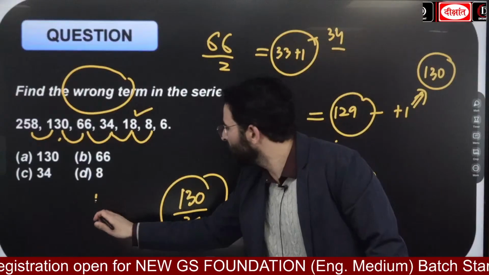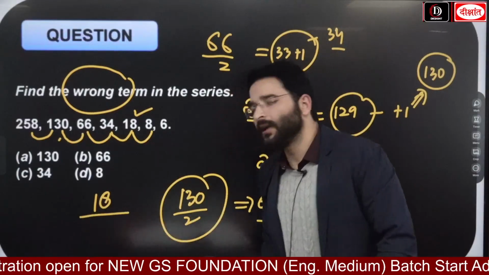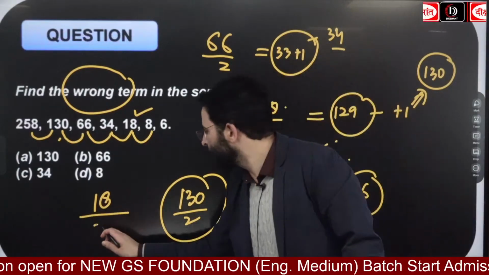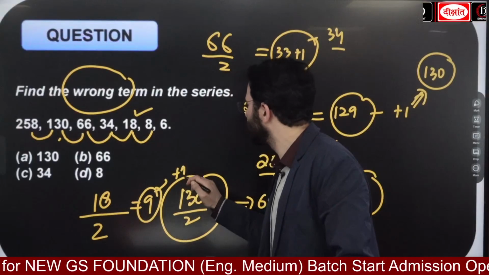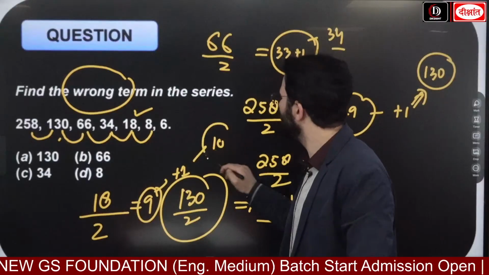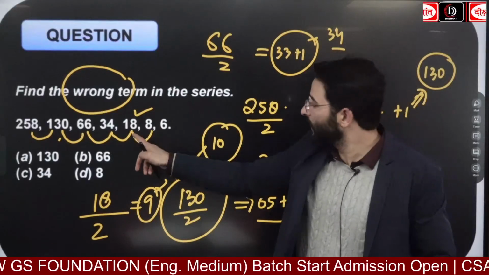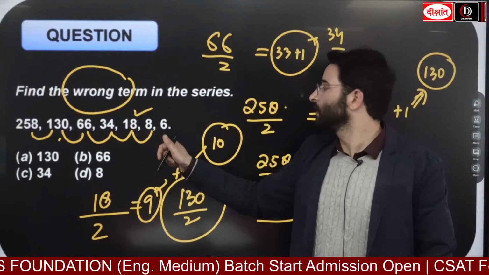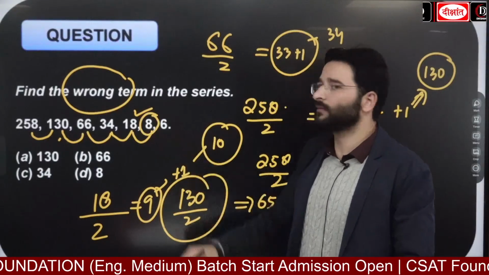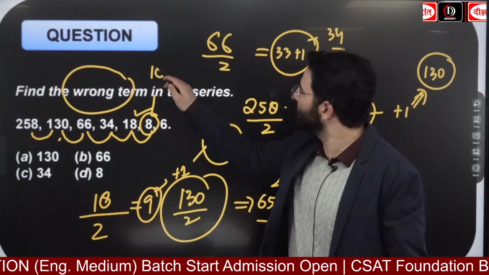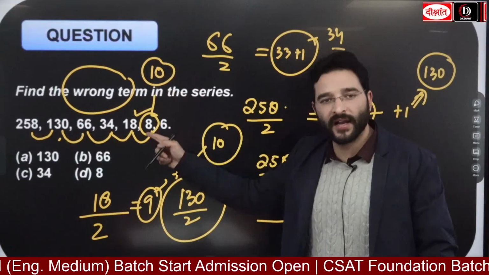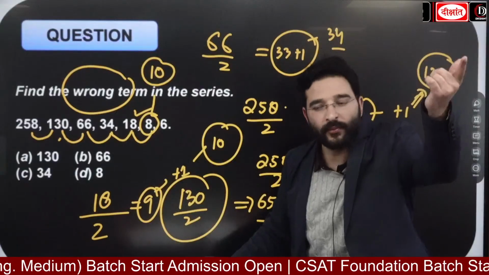Now guys, what should happen? 18 divided by 2 कितना आया? 9. So here it should be 9 plus 1. तो यहां पे होना चाहिए था 10, बट यहां पे क्या दिया गया है? 8. So guys, remove this. Okay, because if over here अगर 10 होता, so 10 divided by 2 5, 5 plus 1 6.